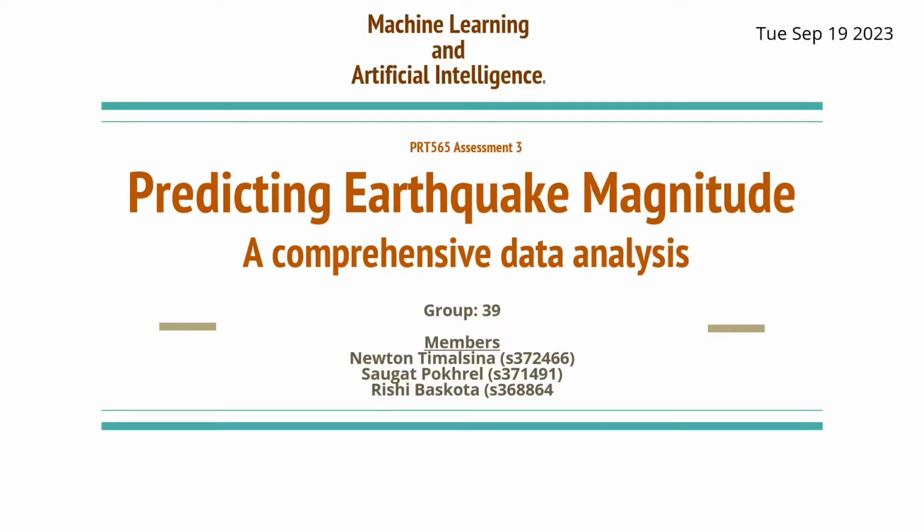Hello, we are here to do an assignment on machine learning and artificial intelligence. This is our assessment number 3 and we are going to predict earthquake magnitude. This is a comprehensive data analysis and we are group number 39 and we have 3 group members. I am Newton Timalsina and my other 2 friends are Saugat Pokhrel and Rishi Baskota.